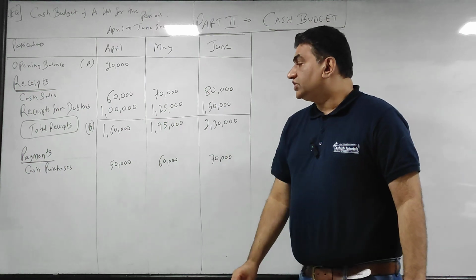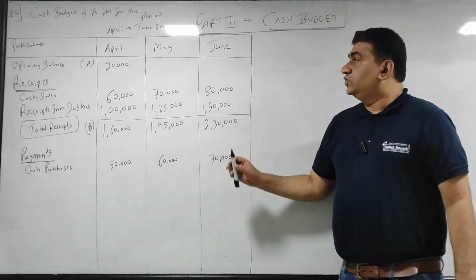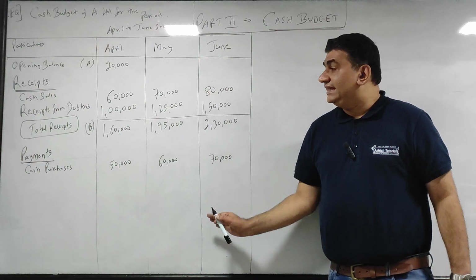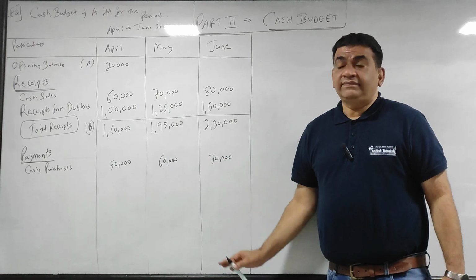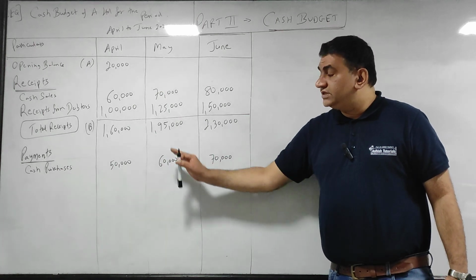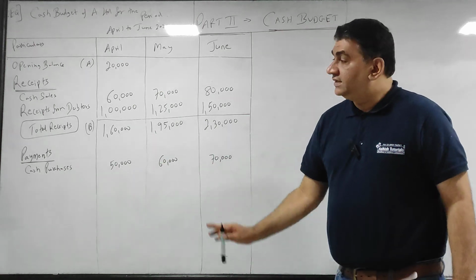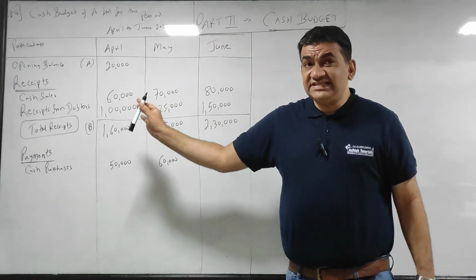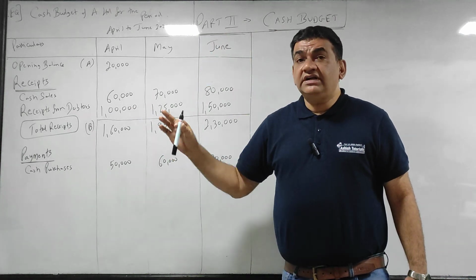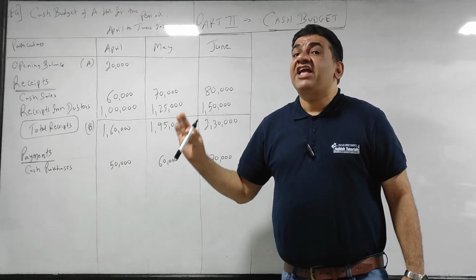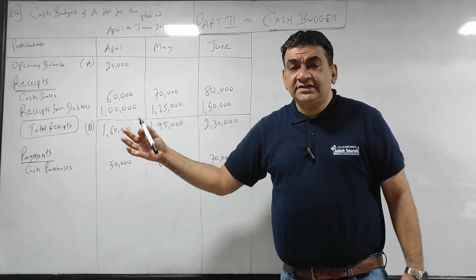So cash purchases you will take in the same month. Now for credit sales we use the words receive from debtors, because we sell to debtors.